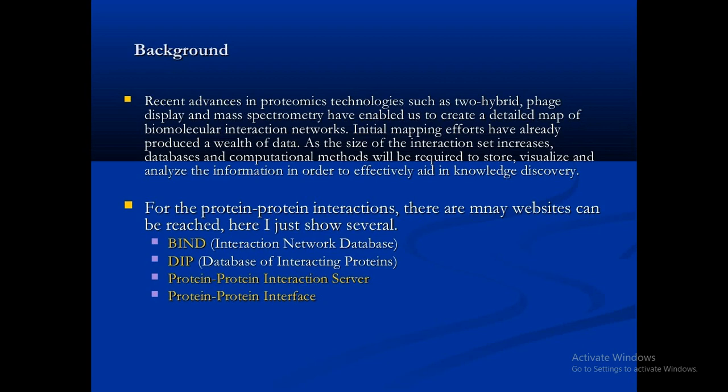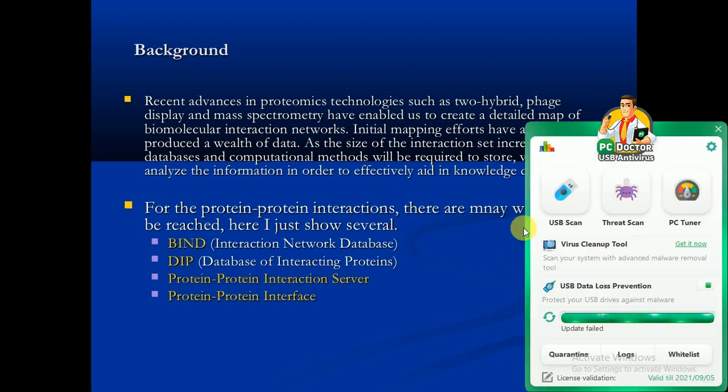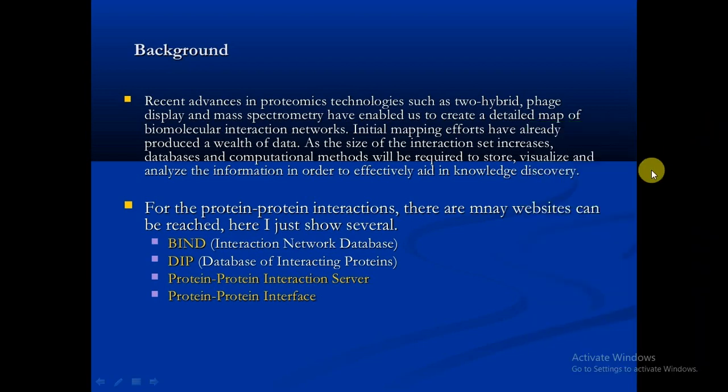Yes, the interaction set is much larger, considering that the cell has billions of interactions. So for this we need computational methods to visualize and analyze the information in order to effectively aid knowledge discovery.